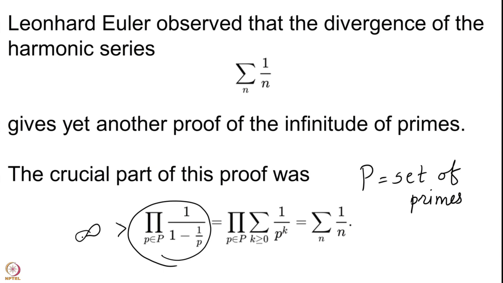You have only finitely many primes, so 1 minus 1 upon p is some number, you take its reciprocal and you still get some real number, but you are taking a product of only finitely many quantities. So this number has to be finite, but we get that this on the other hand is infinite. This is the contradiction. You have on one hand some quantity which is finite, but on the other hand this is an infinite quantity.